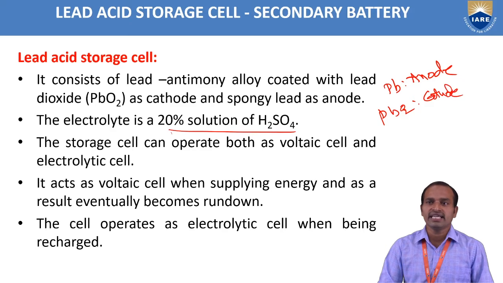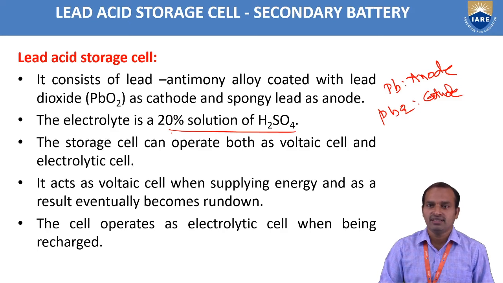The storage cell can operate both as a voltaic cell and as an electrolytic cell. It acts as a voltaic cell when supplying energy, and as a result eventually becomes run down. The cell operates as an electrolytic cell when being recharged.